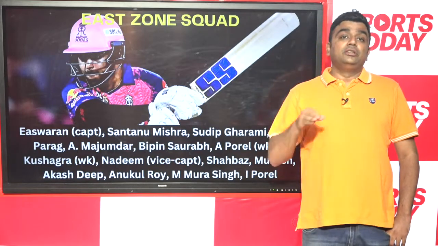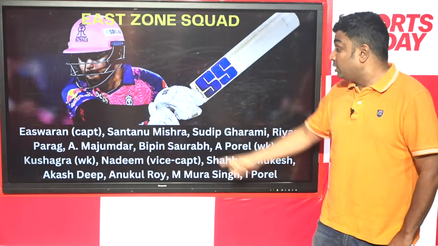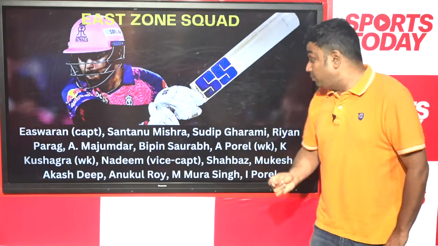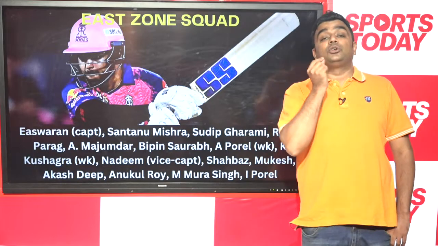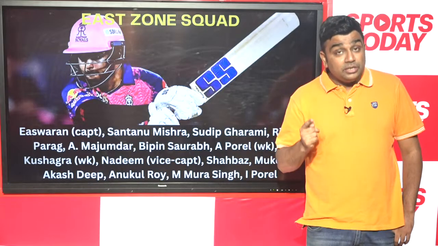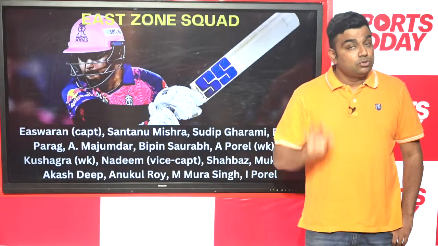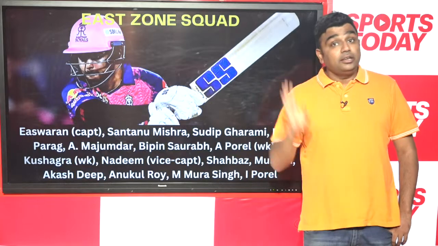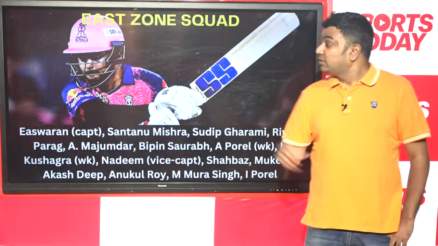East Zone selection this time, the Duleep Trophy, has been very, very full of controversies at this point in time. So you've got Abhimanyu Ishwaran, Riyan Parag, Anushtup Majumdar, Abhishek Porel, Ishan Porel, and Mukesh Kumar is also there in this. So if Mukesh Kumar is there for East Zone, is he going to the West Indies? All that will be known once the team selection is out. So that is the prime reason East Zone has been in the news, because Ishan Kishan made himself unavailable. Ridhiman Saha said, I'll vacate my spot for a youngster.